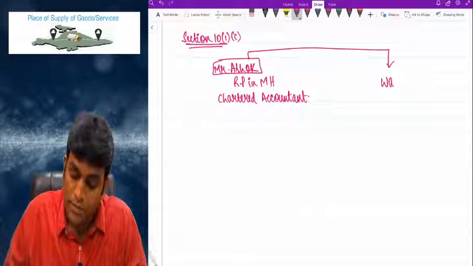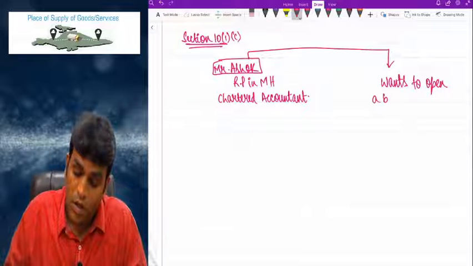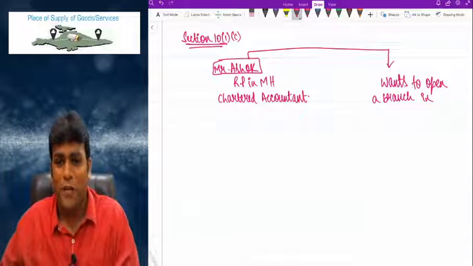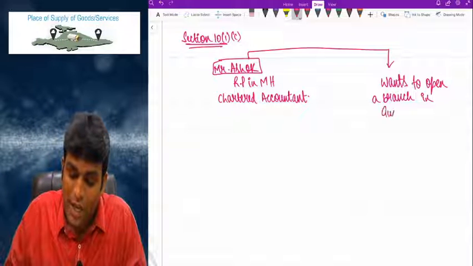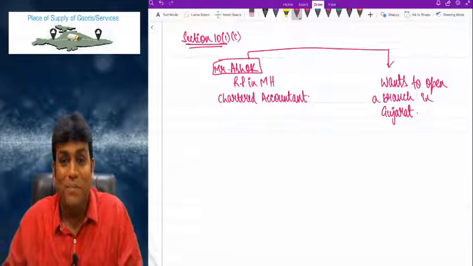And Ashok wants to open a branch in Gujarat, my dear friends.